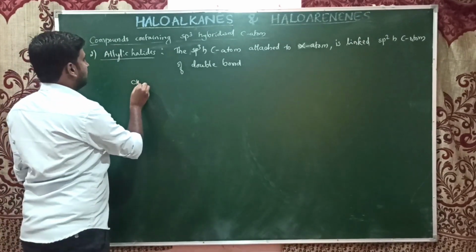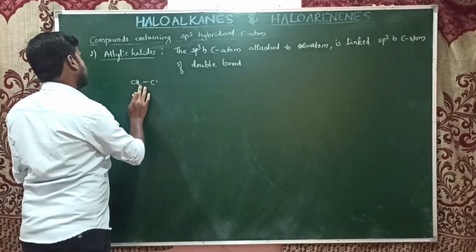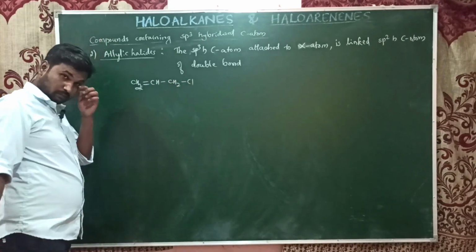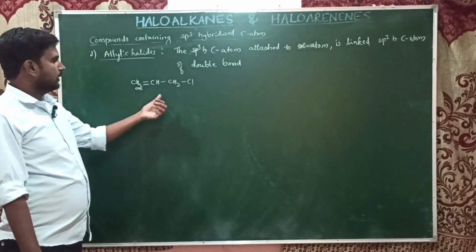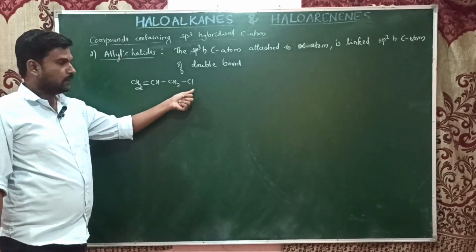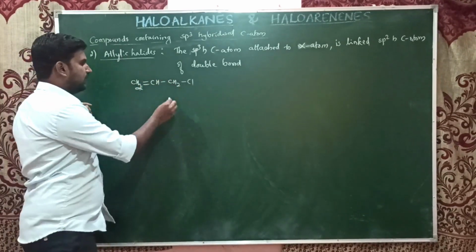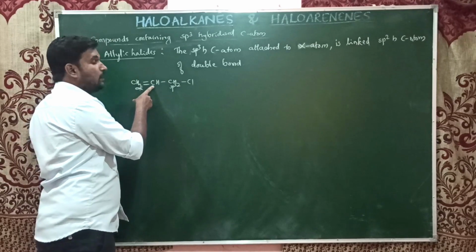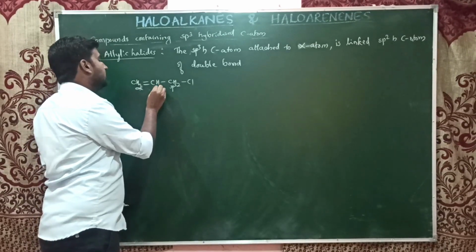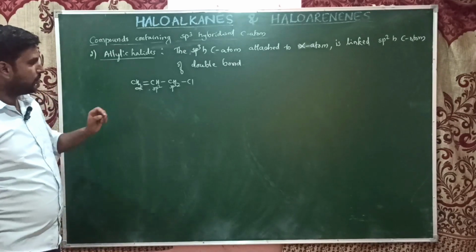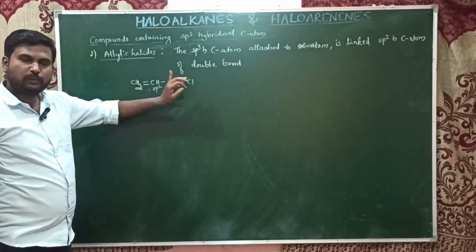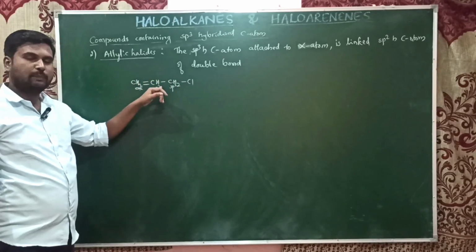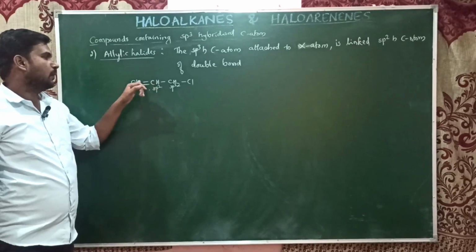See here, CH3, CH2, double bond, CH2Cl. See here, this is the carbon attached to the halogen atom. It has only single bonds, meaning it is sp3, and it is further attached to the next carbon, which is a double bonded carbon, that is the sp2 hybridized carbon. Okay, the carbon attached to the halogen atom should be sp3, but it has to be attached to the sp2 hybridized carbon of the double bond.